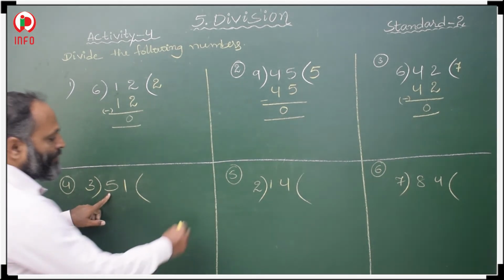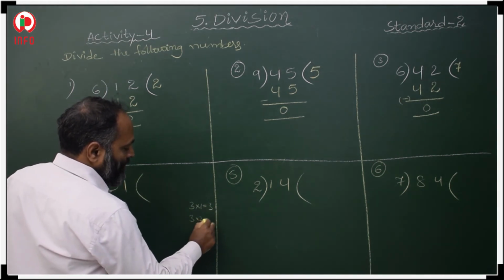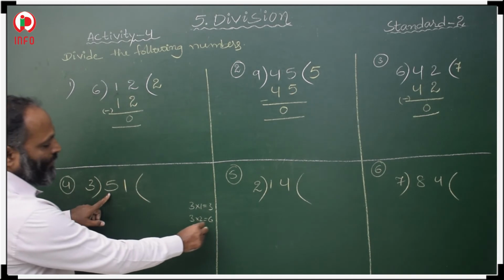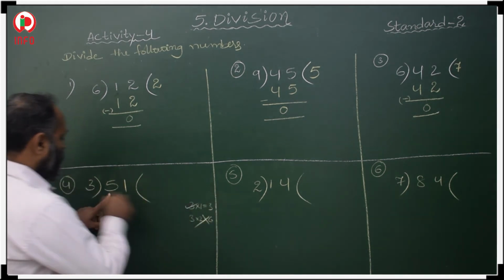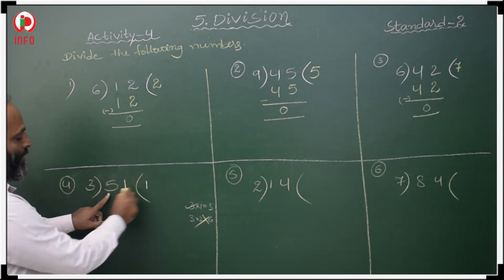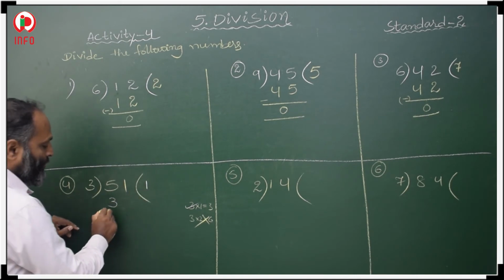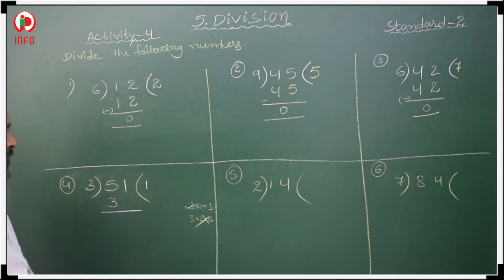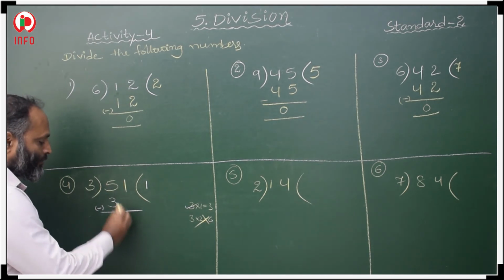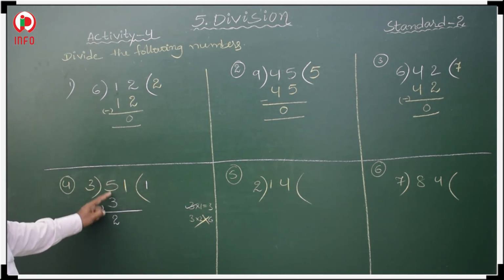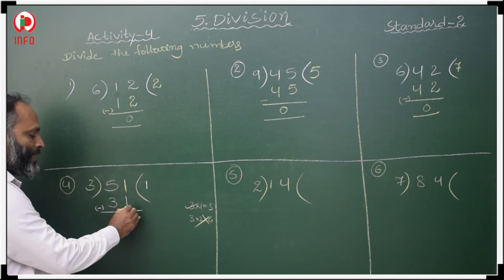3 1s are 3, 3 2s are 6. 6 is greater than 5, no need to take 3 2s. So we have to take 3 1s here. So below 5 we have to write 3, 3 1s are 3. Then 5 minus 3 is 2. So we have to find the difference of 5 and 3. Then after that we have to copy the next digit, that is 1.